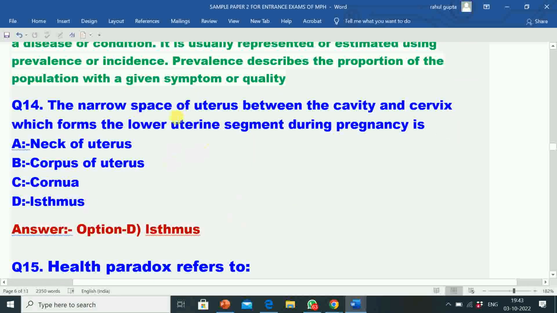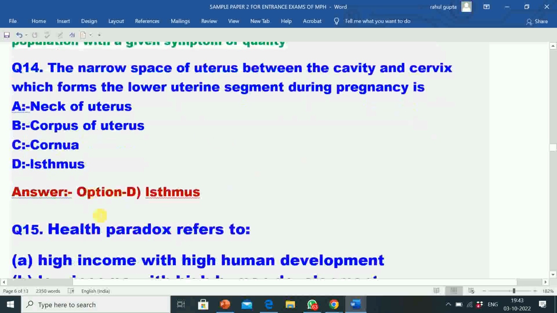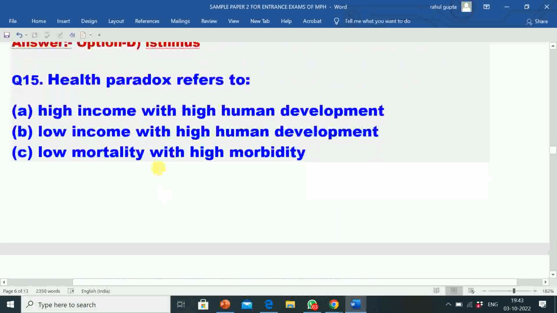Next question is the narrow space of uterus between the cavity and cervix which forms the lower uterine segment during pregnancy is. Option A neck of uterus, B corpus of uterus, C cornua, D isthmus. Correct answer is option D isthmus. The narrow space of uterus between the cavity and cervix which forms the lower uterine segment during pregnancy is isthmus.